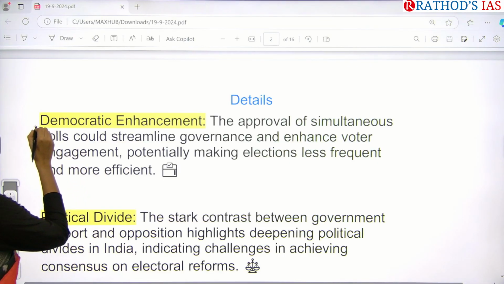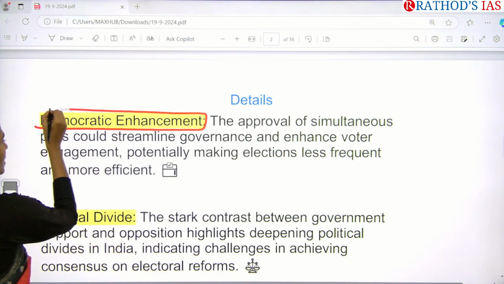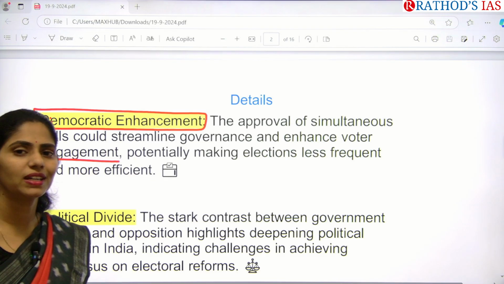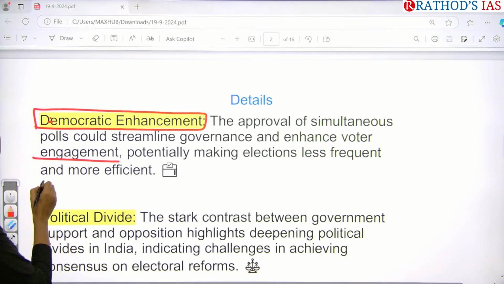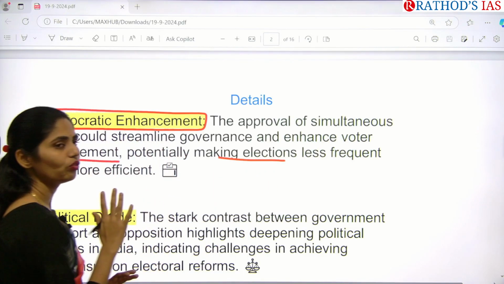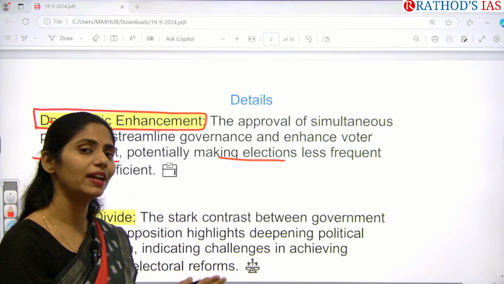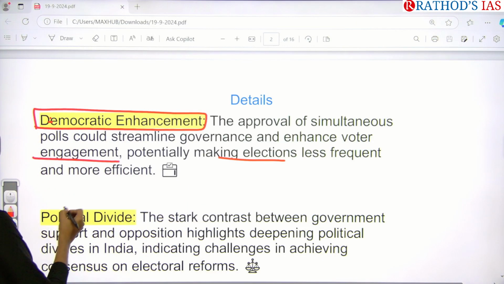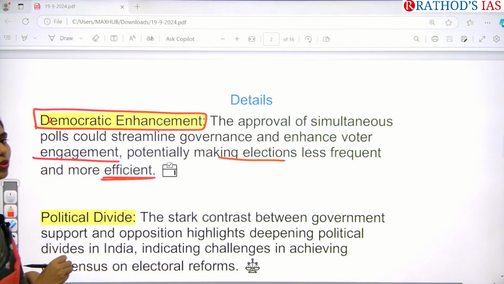So first important point here is the key word that you have to understand, which is democratic enhancement. So whenever our cabinet gave an approval for the simultaneous election, it will be improving our governance making process, and even it will be enhancing voter engagement. Voters will actively participate in these elections, and even we can decrease the frequency of elections. So in one go we'll be having elections for Lok Sabha and as well as legislative assembly. So there is no need of conducting frequent elections, and even we can make this election making process more efficient. So this is the one important point that you have to see.